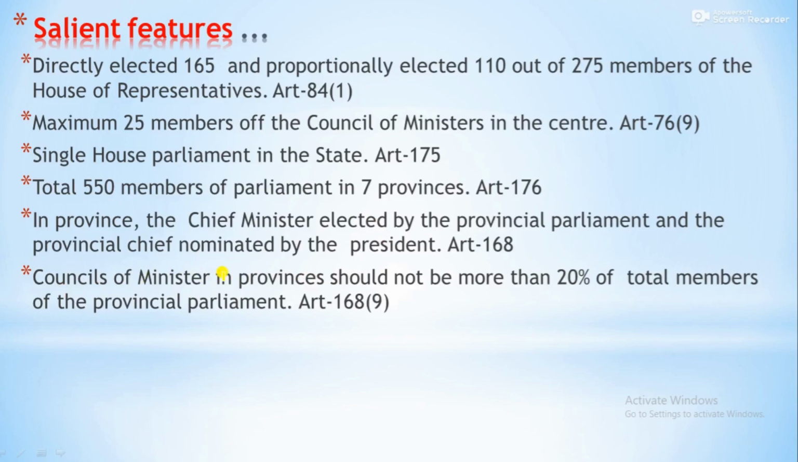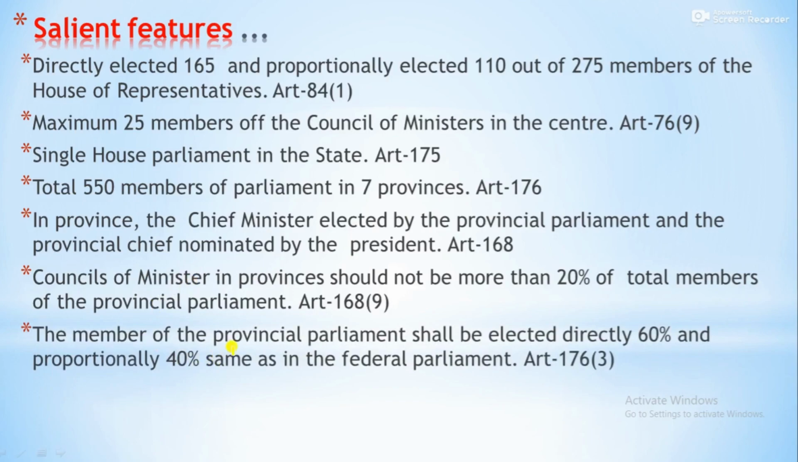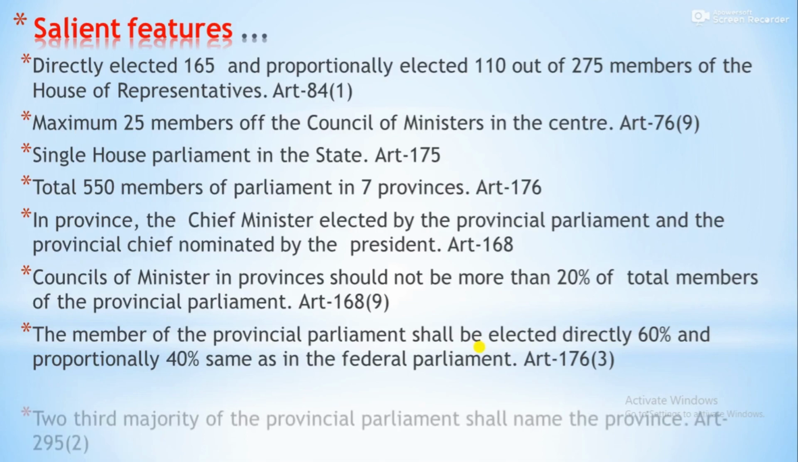than 20%. Similarly, the members of the provincial parliament shall be elected directly 60% and proportionally 40%, same as the federal parliament. If you see the composition or formation of the parliament, 60% are directly elected, first-past-the-post system. Whoever wins the votes becomes the member of the parliament, and 40% become members of the parliament indirectly, proportionally. This provision is the same in the federal legislation and provincial legislation.